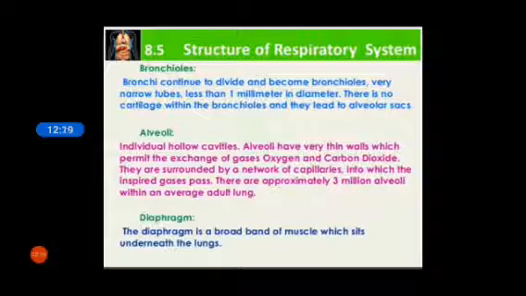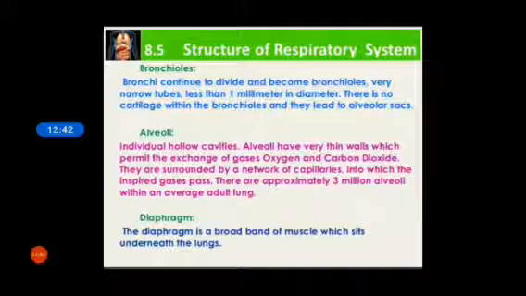Bronchioles continue to divide, becoming very narrow tubes less than 1 millimeter in diameter. There is no cartilage within the bronchioles and they lead to the alveoli sacs. After air goes through the bronchioles, it goes to the alveoli.